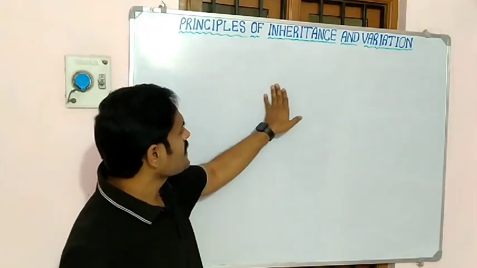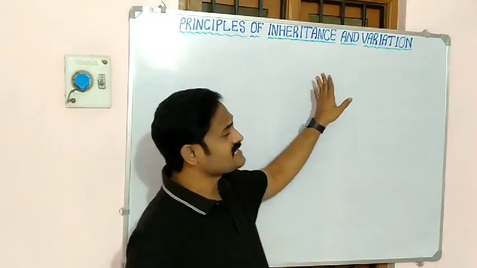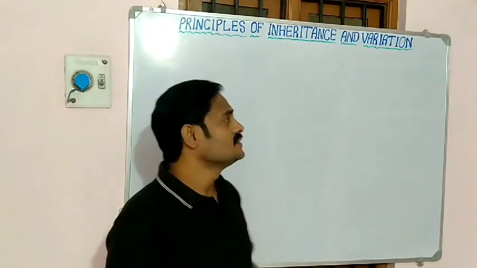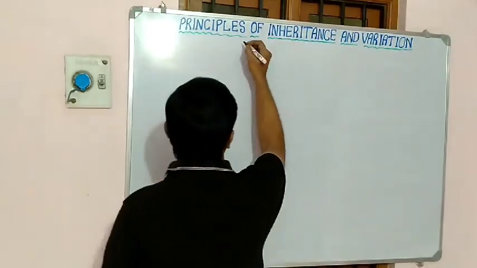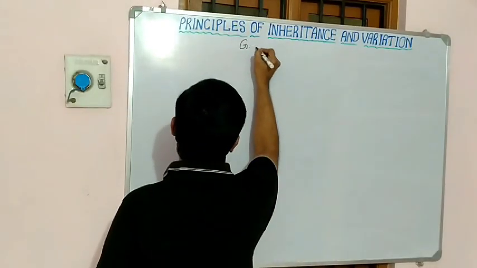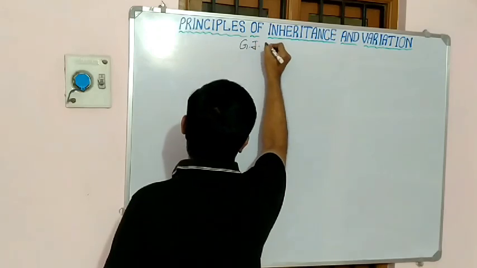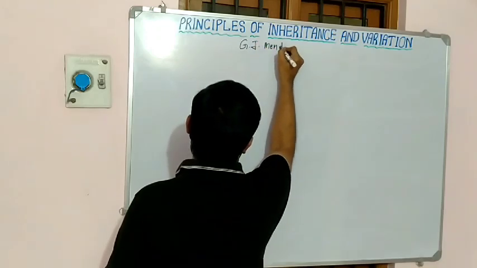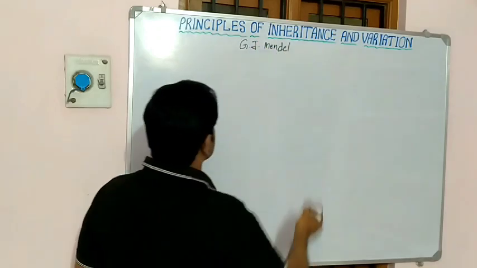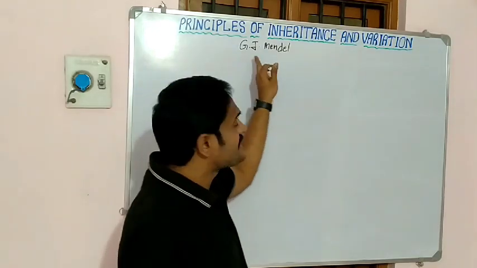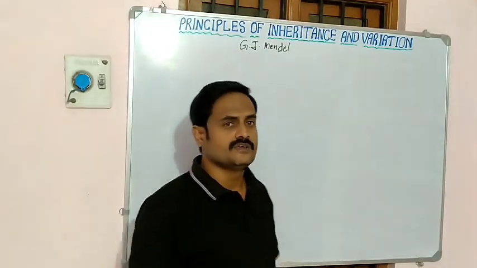Okay, in this chapter, first I am going to explain about Mendel, G.J. Mendel. G.J. means Gregor John Mendel.